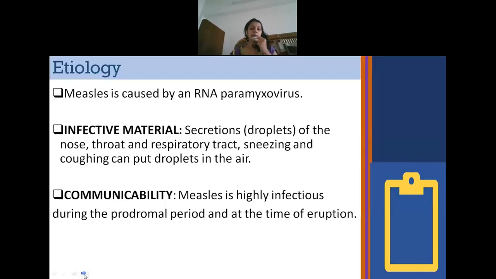Next, moving on to etiology of measles. As we are already aware, measles is caused by RNA paramyxovirus, and most of the time it is transmitted by droplet infection, that is secretions from the nose, throat or even the respiratory tract. It is usually transmitted during sneezing or coughing because the droplets are found in the air and may be inhaled by another person, and that is why it is said to be highly infectious in nature.